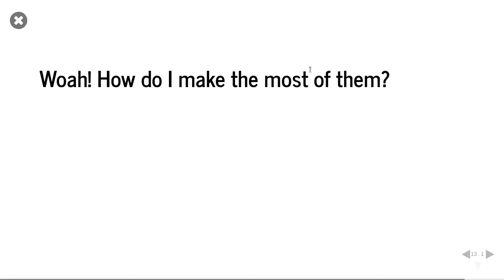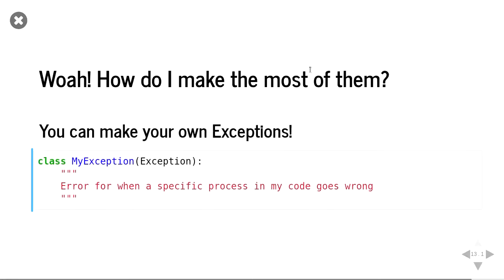So errors are great, but how do you really make the most of them? Well, you can make your own exceptions. And remember, exceptions are just a class. So you have an exception, and it will become a child of another exception that you want it to be. And we don't need to put anything down here, but it's nice to put in a string or a comment to just say, this is what this function does, or this is what this error does.